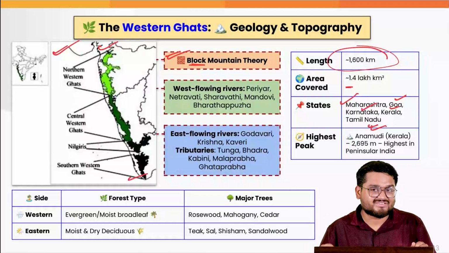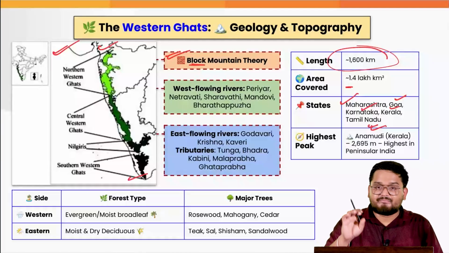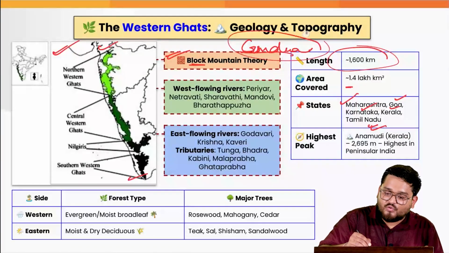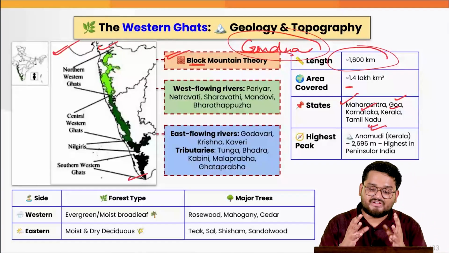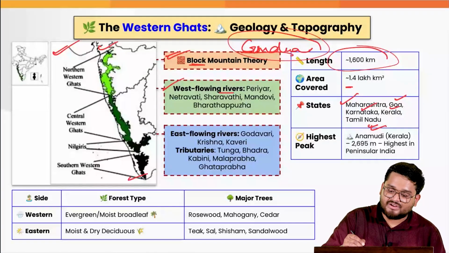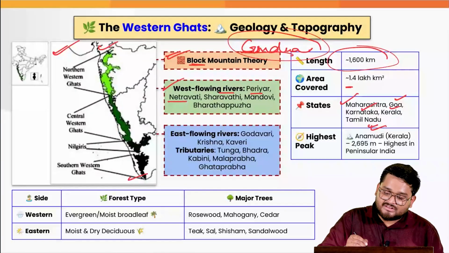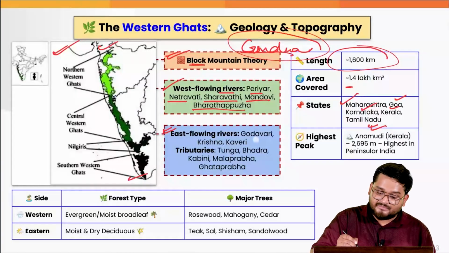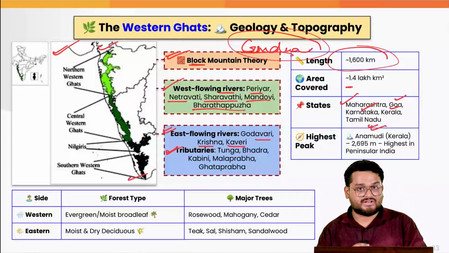According to various geologists, they posit that the Western Ghats were actually formed during the breakup of the supercontinent of Gondwana, right? So this was actually one of the main reasons here. And when we talk about the various important features in this area, we have the west flowing rivers, extremely important for your prelims examination, in the form of Periyar, Netravati, Sharavati, Mandovi and Bharatapuzha. Also, the east flowing rivers emerge from here in the form of Godavari, Krishna and Kaveri, and also their tributaries.